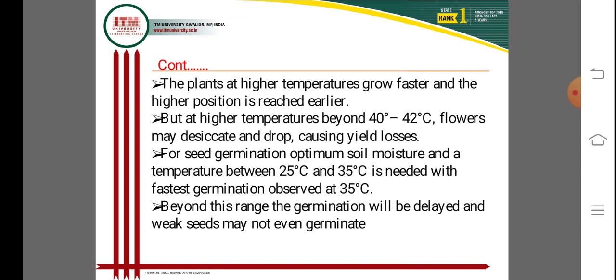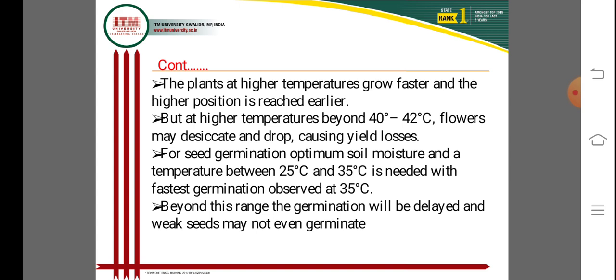For seed germination, optimum soil moisture and a temperature between 24 and 35 degrees centigrade is needed for faster germination. The fastest germination of seeds is observed at 35 degrees centigrade, within the range of 25 to 35 degrees centigrade.